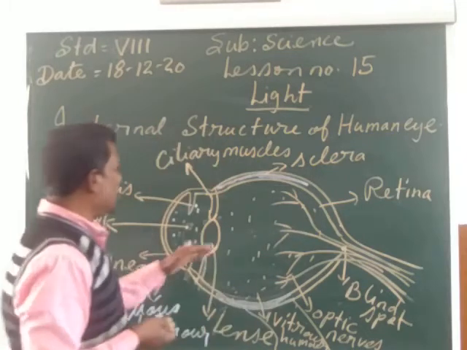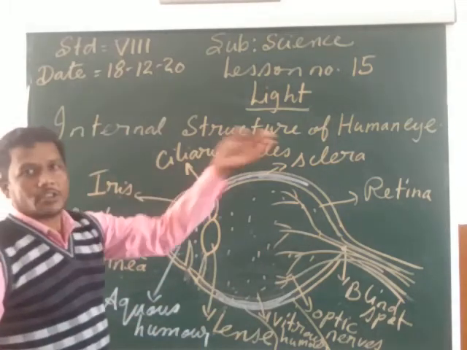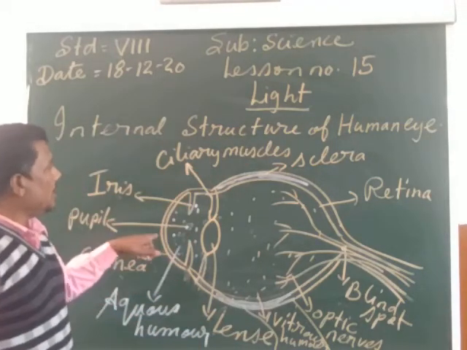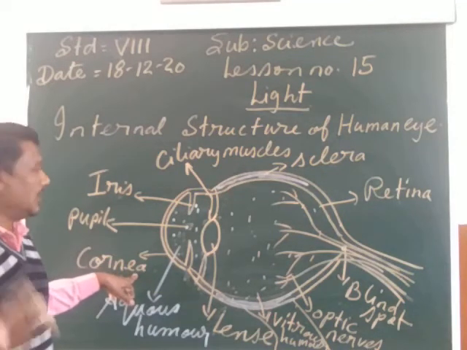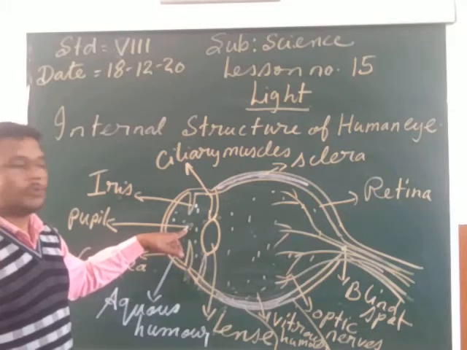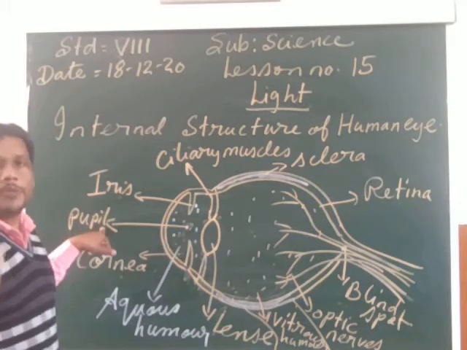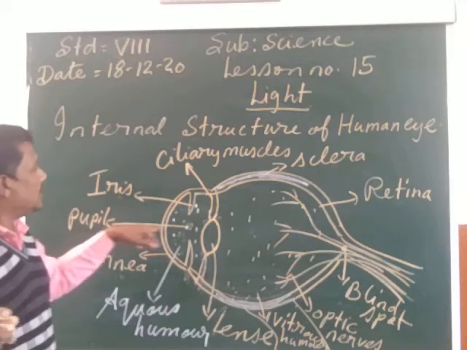In your education, only this much is there. So once again, let us see why we are studying the internal structure of the human eye. Let us revise. The front bulb part of the human eye is called the cornea. Cornea is made up of thin transparent tissue. After the cornea, we can see the small black hole in the eye, called the pupil. Pupil is the place in the eye from where the light enters inside the eye.